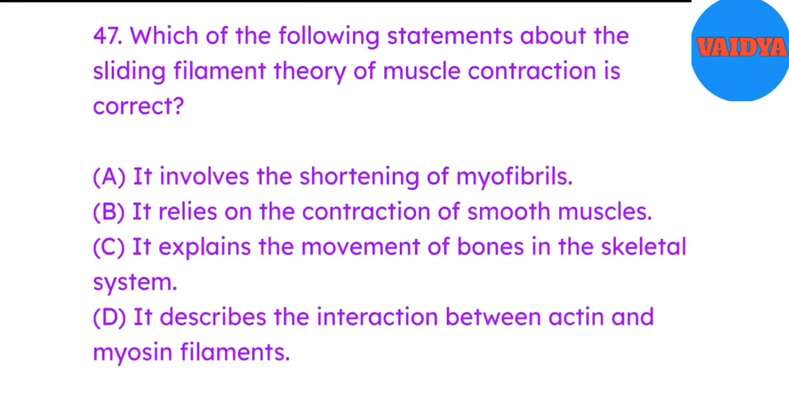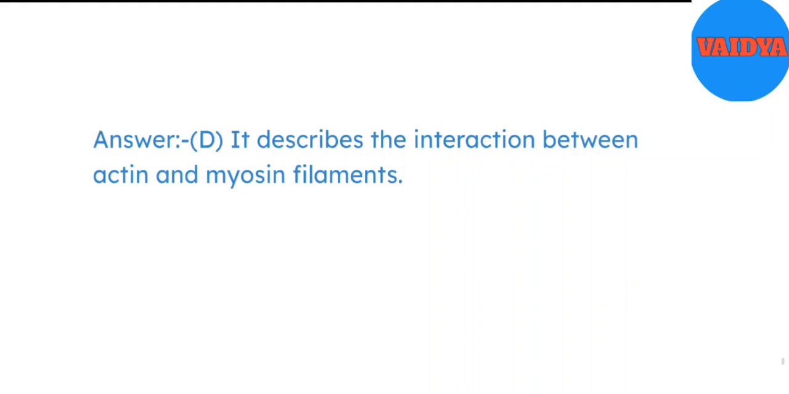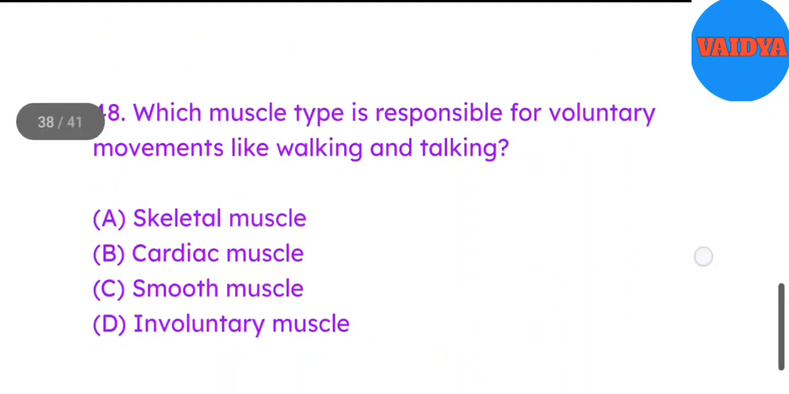Which of the following statements about the sliding filament theory of muscle contraction is correct? A. It involves the shortening of myofibrils. B. It relies on the contraction of smooth muscles. C. It explains the movement of bones in the skeletal system. D. It describes the interaction between actin and myosin filaments. Answer D.